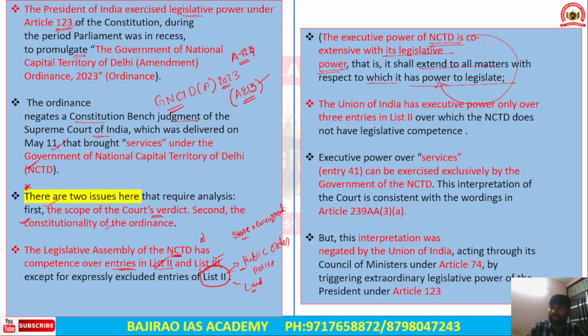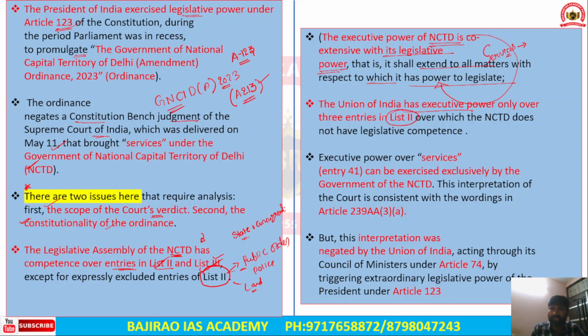Since services are part of List 2, the officers or the bureaucrats implement and oversee the policies that are formulated by the elected government of Delhi. These officers should be accountable to the elected government in Delhi. The Centre's control is minimal on those officers, and this is what the Supreme Court judgment says. However, the Union of India has executive power only over three entries in List 2.